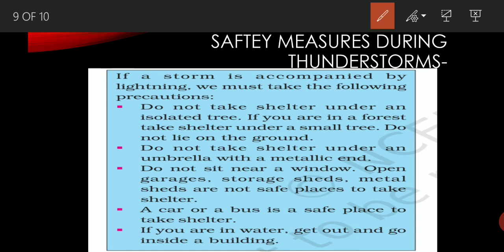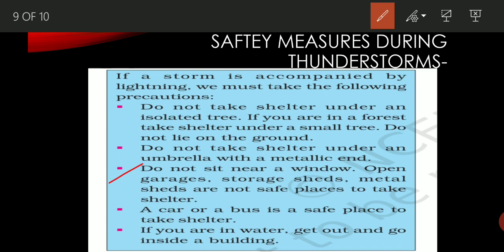So if your umbrella is made up of a metallic handle, these metallic handles easily attract the electric charges which are generated during thundering and lightning, and if it is coming along with the rain droplets, you can also get an electric shock from it. So we should not take shelter under an umbrella with a metallic end.